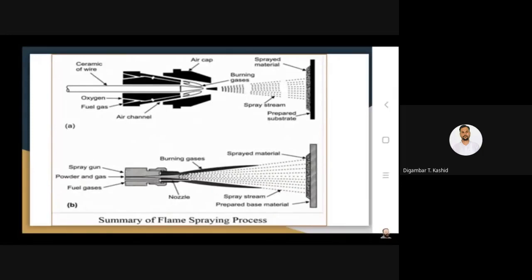Another disadvantage of this particular process is that after the flame spraying operation, you end up with porosity as high as 8 to 10%. Okay, this is about the flame spraying process.